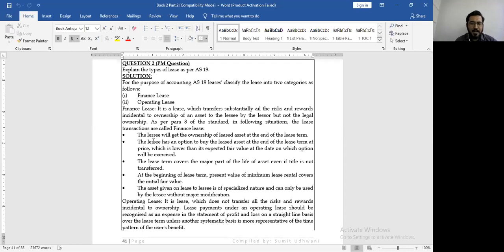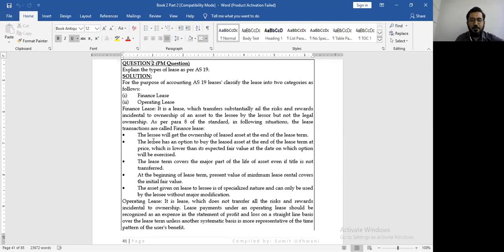What happens in a finance lease? It is a lease that transfers substantially all the risk and reward incidental to ownership of an asset to the lessee by the lessor, but not the legal ownership, because legal ownership will happen at the end. But if you look at substance over form, you look at the substance of the transaction and not merely its legal form. Okay, after that you have, as per the accounting standard, the following situations where the lease will be called a finance lease.